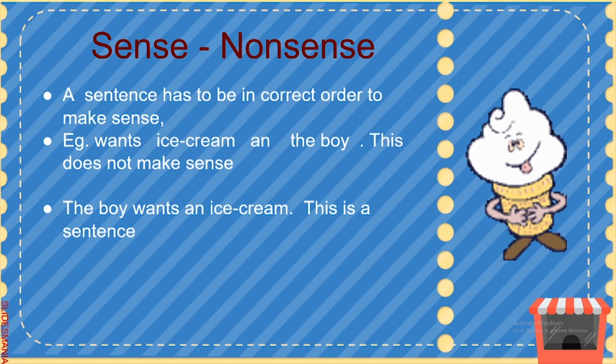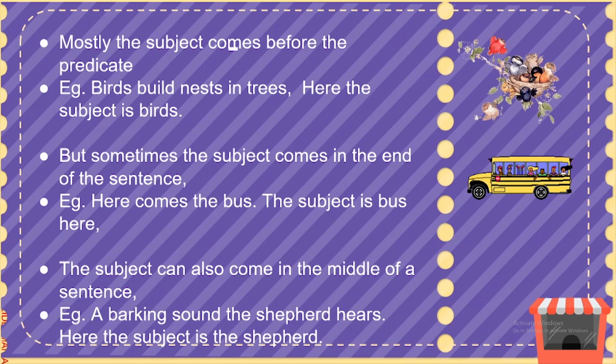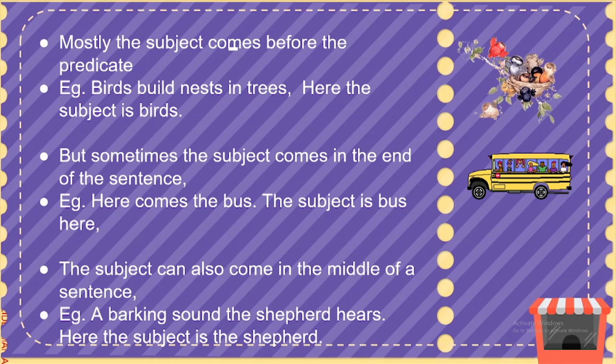Most often, the subject precedes the predicate, that is, usually the subject comes first, but occasionally it is put after the predicate. As, "Here comes a bus." The bus is the subject here. A subject can also be put in the middle of a sentence, like "A barking sound the shepherd hears." The shepherd is the subject and not a barking sound as it would appear.